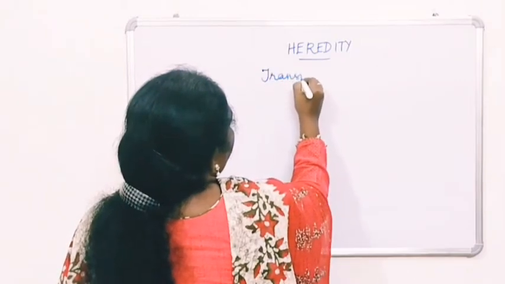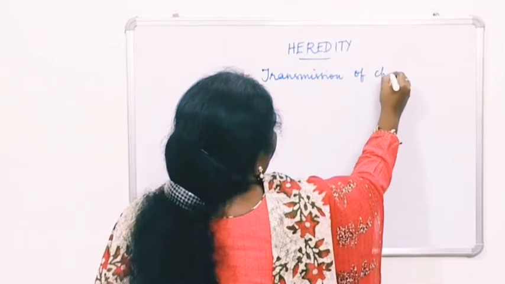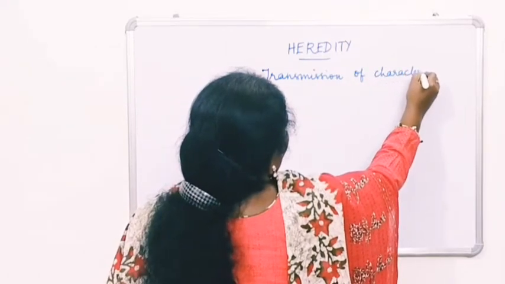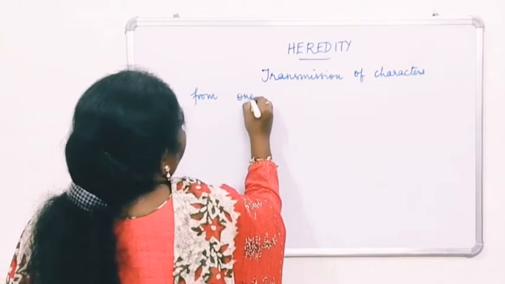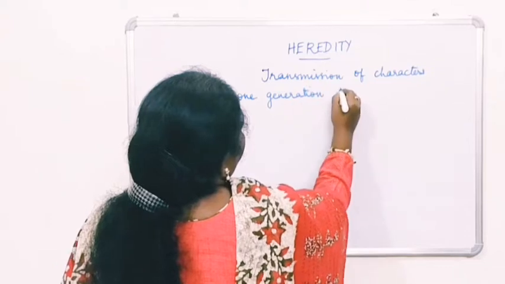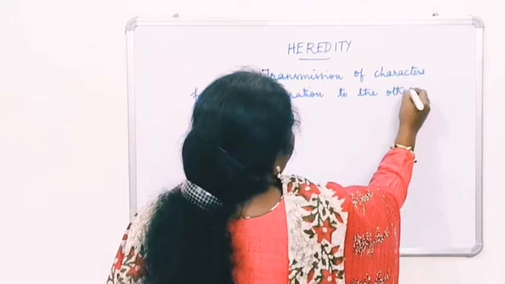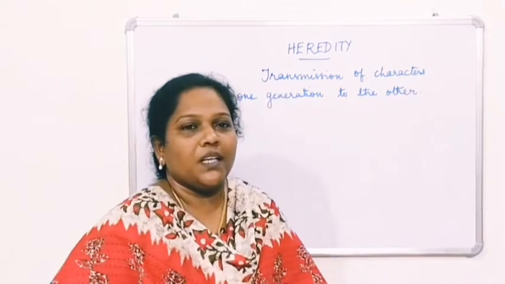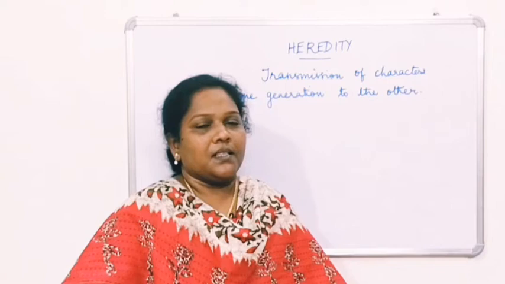Transmission of characters from one generation to the other, or from parents to the offspring. You call it what? Heredity. So when you learn about heredity, it is a combination, right?